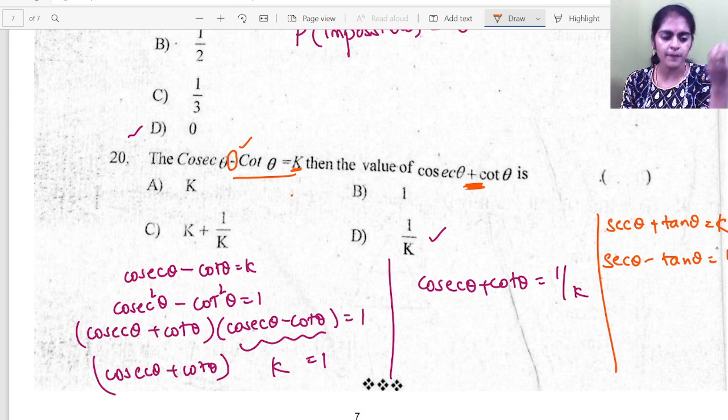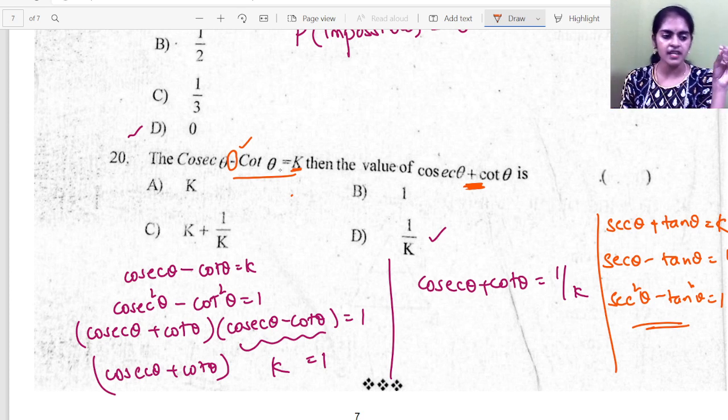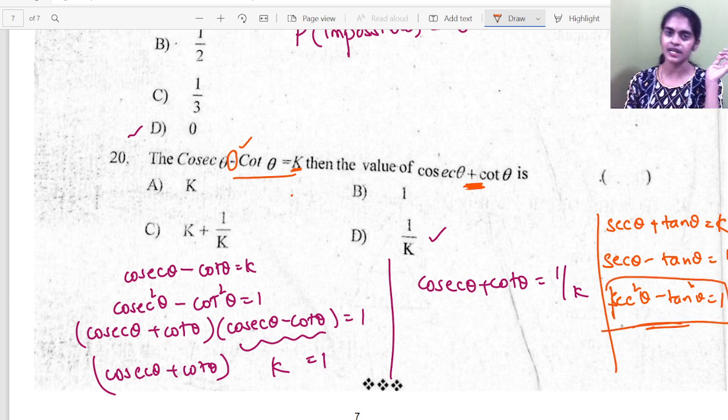How did you do this, ma'am? Again the same procedure. You have secant square theta minus tan square theta is 1, isn't it? So you apply this formula and follow the same procedure. So remember, cosecant minus cot, if it is k, cosecant plus cot will be 1 by k, the reciprocal. Secant minus tan, if it is k, secant plus tan will be 1 by k. Secant plus tan, if it is k, secant minus tan will be 1 by k, because you have identities with secant square and tan square, cosecant square and cot square.